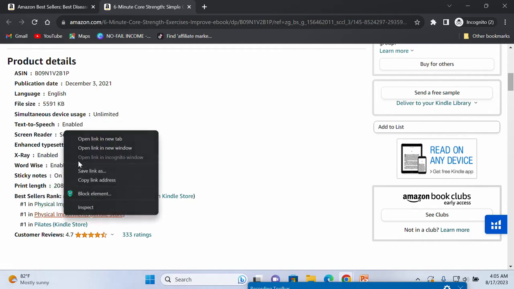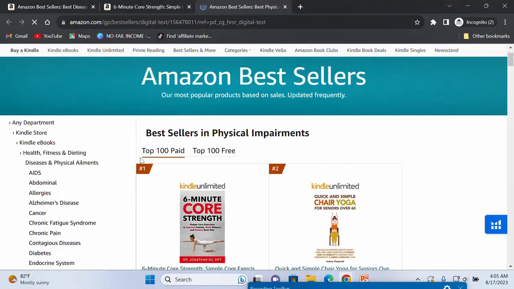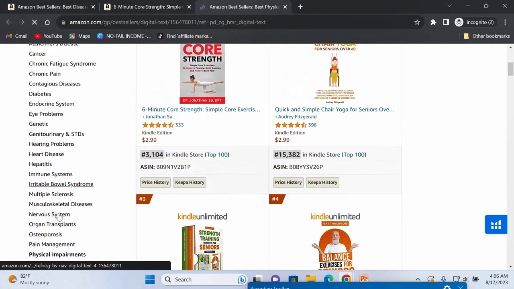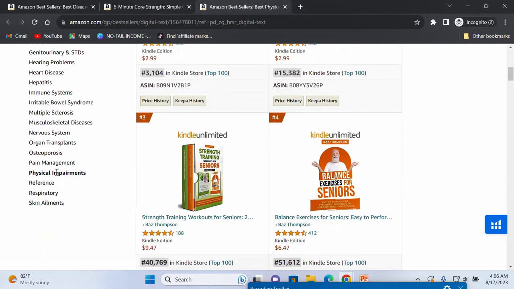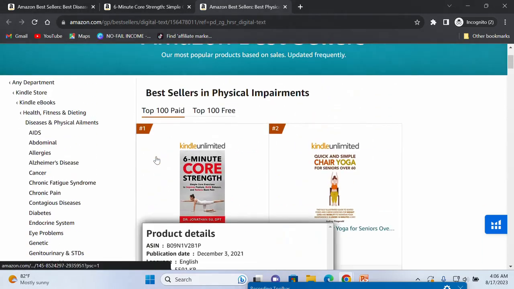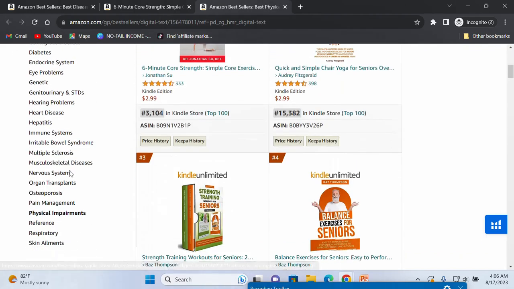Since we're in Kindle, let me go to the Kindle niche. Okay, so this is what this is. You see, that is why sometimes I just look at a book, right click on it, check the niche that book belongs to, and further my research from it, if you understand what I just did.